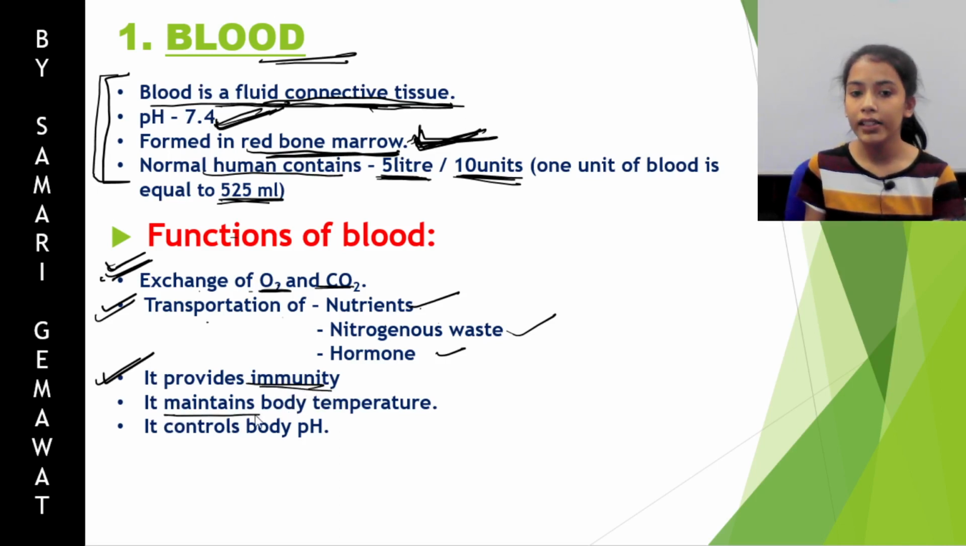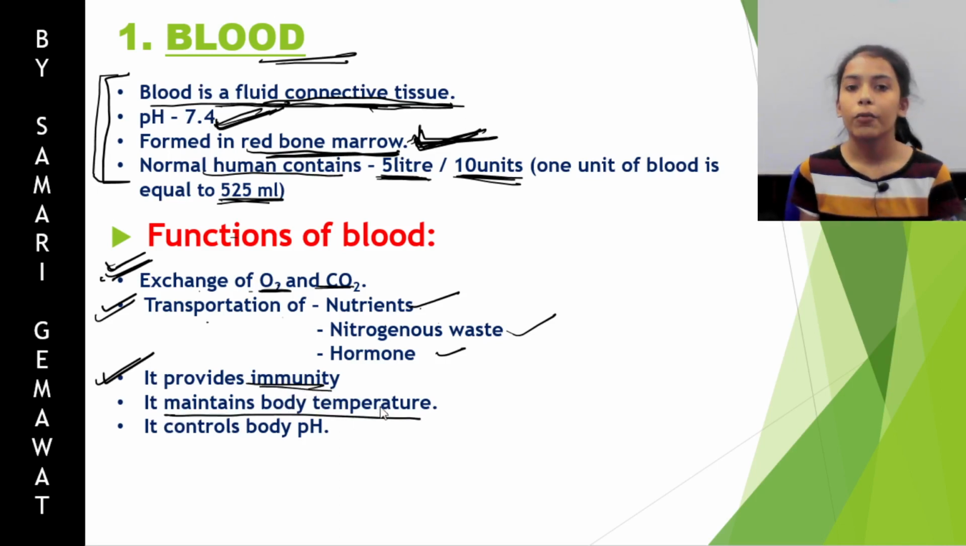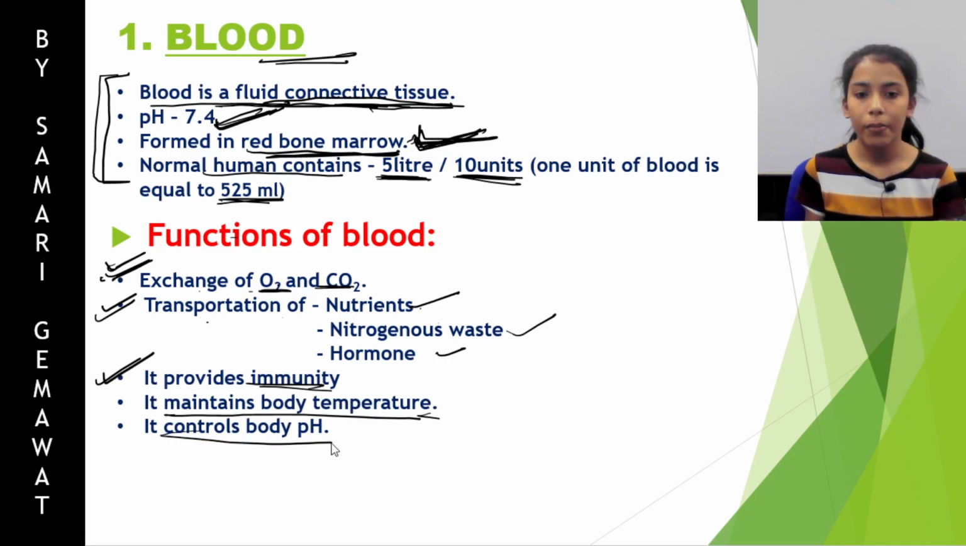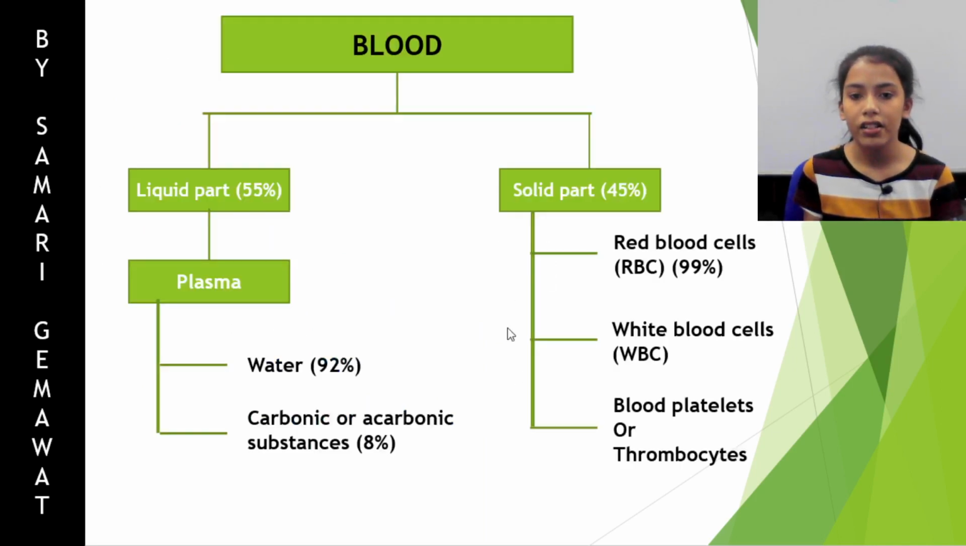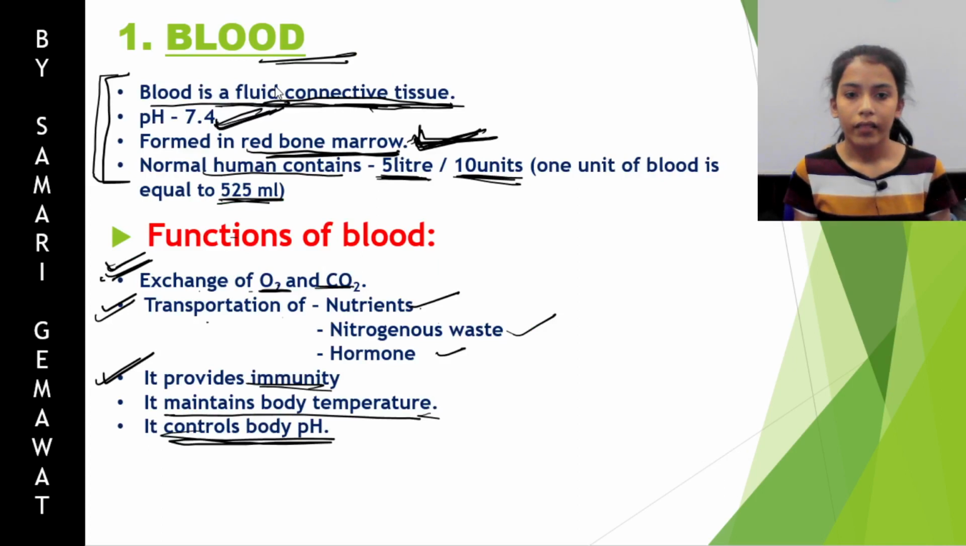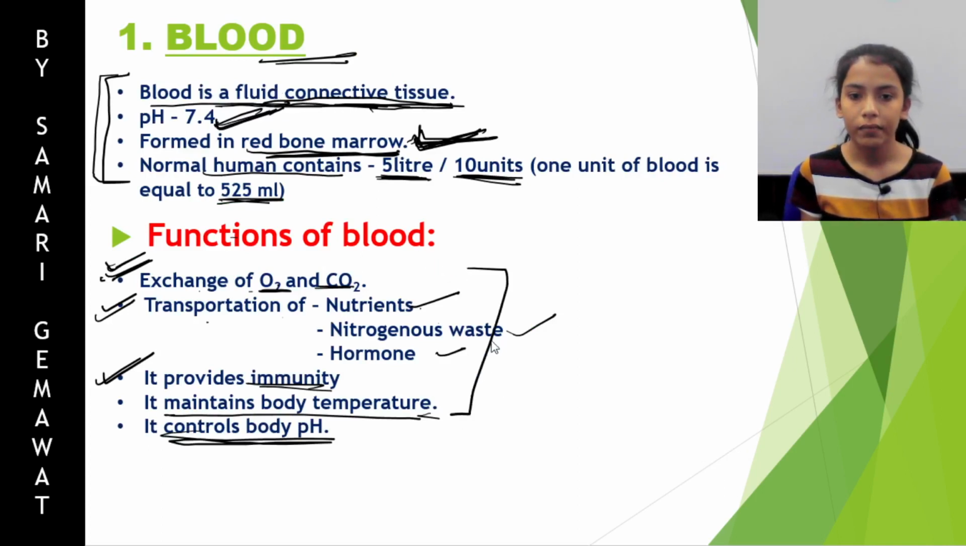Blood also maintains the temperature of our body, like what temperature our body should have. And it also controls the pH of our body. So these are some main functions of blood.